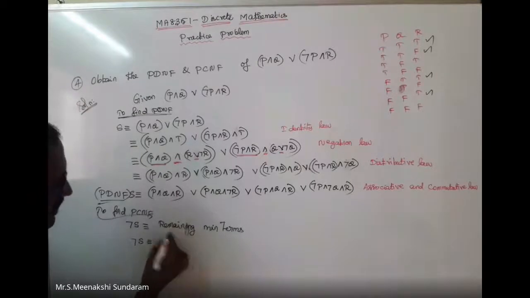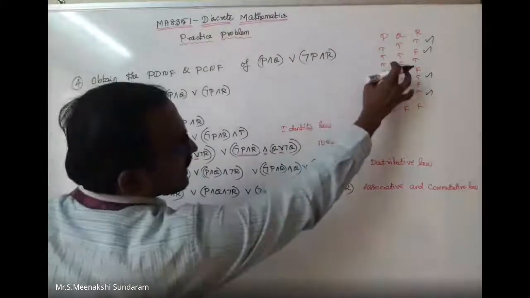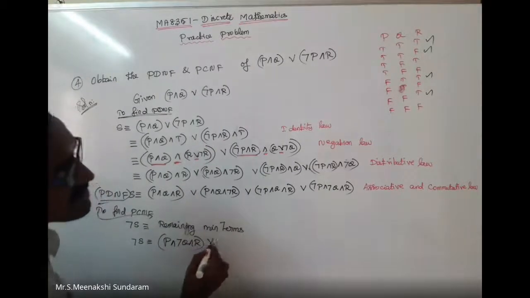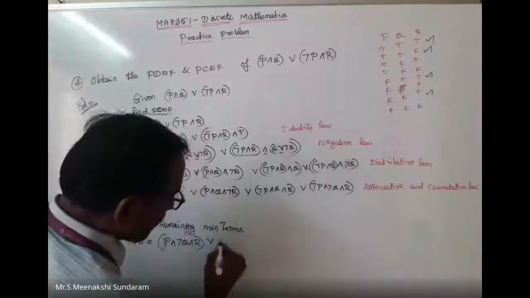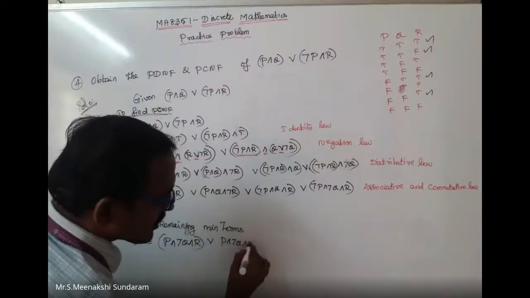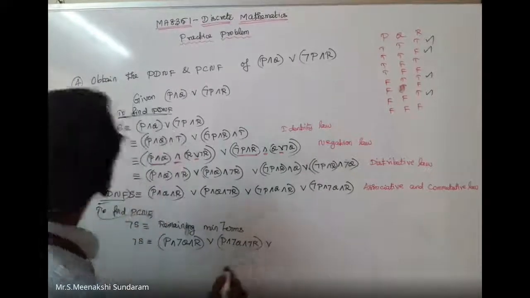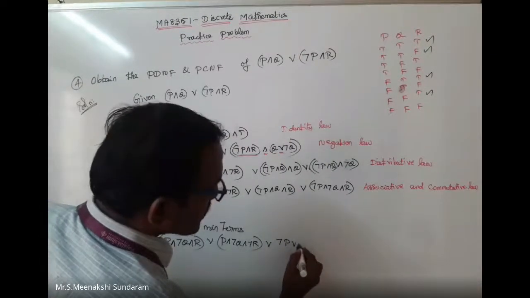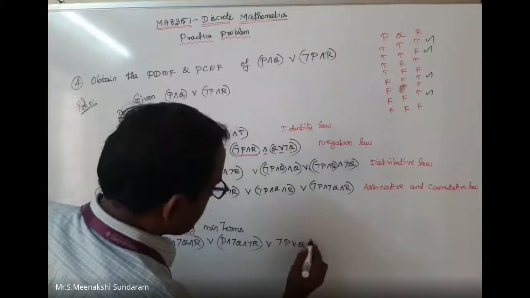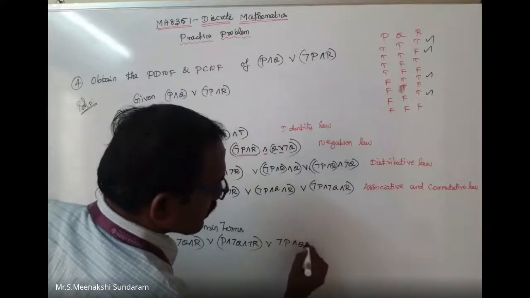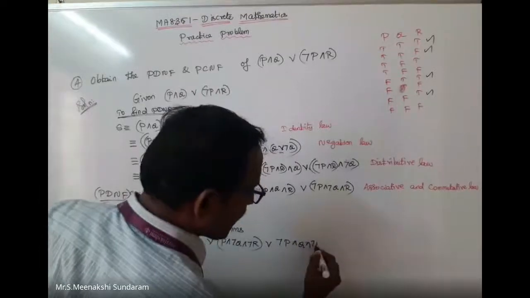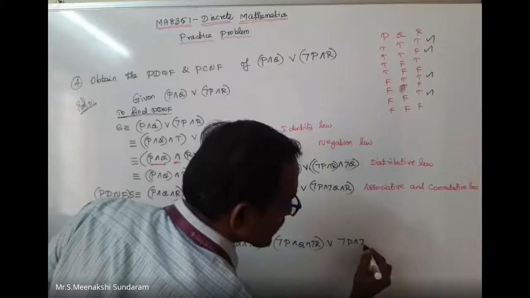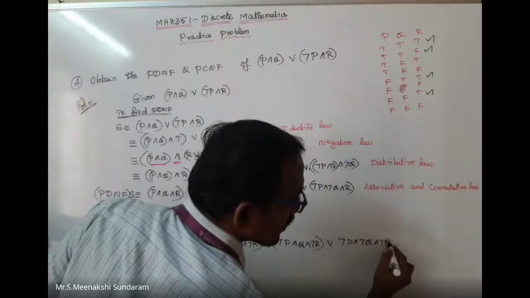P conjunction negation Q conjunction R, disjunction, next term. P conjunction negation Q conjunction negation R, disjunction, the next term. Negation P conjunction Q conjunction negation R, disjunction, last term. Negation P conjunction negation Q conjunction negation R.